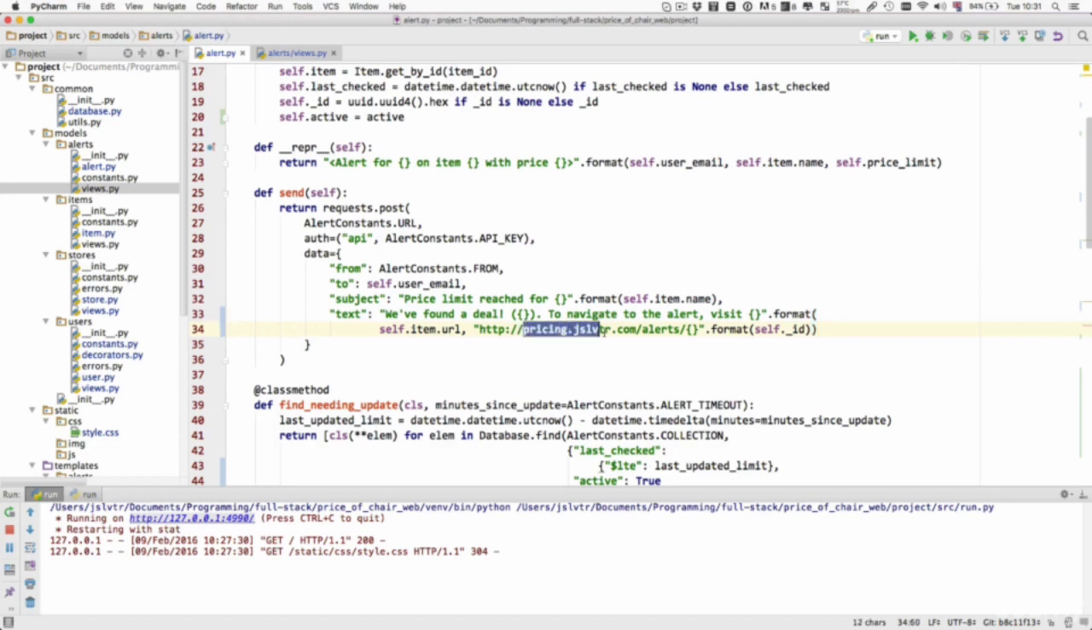Notice how pricing.jslwtr.com isn't anything just yet, but it will be once we have deployed the application to a server. That we'll be doing in the next section, as I've mentioned. Optionally, we could put this in a config file, and that would maybe be slightly better. You can go and do that yourselves and just do another format with the config properties there, or you can just leave it like that for now.